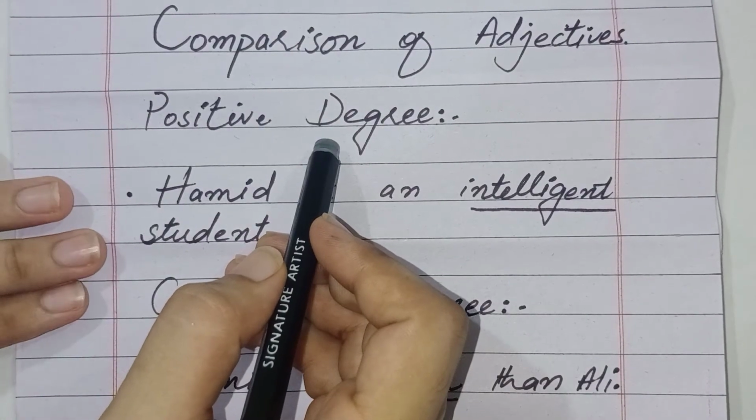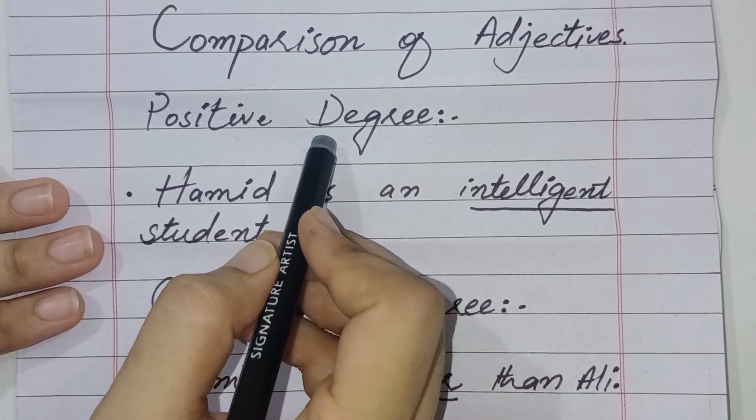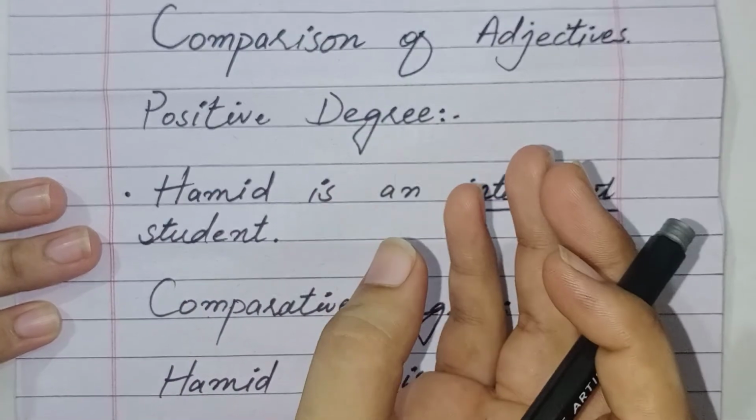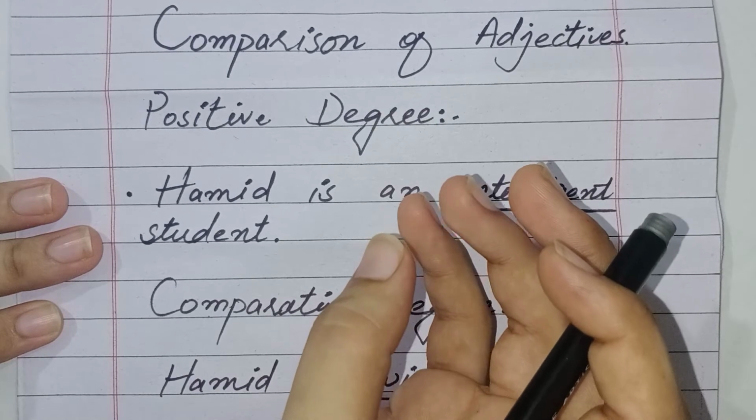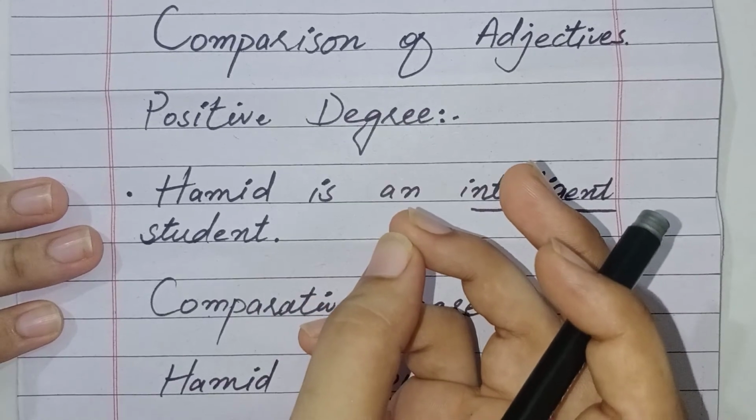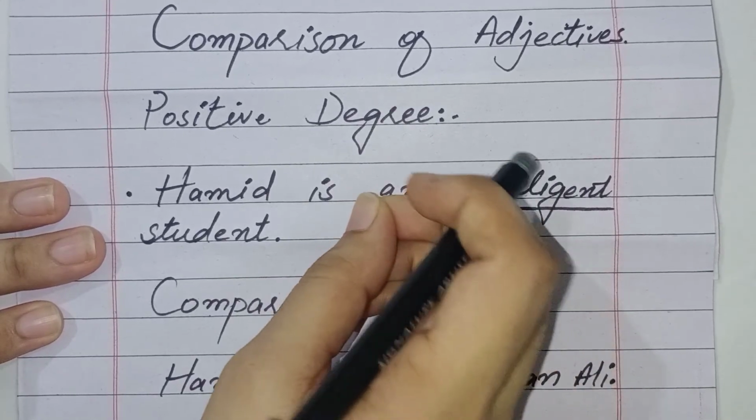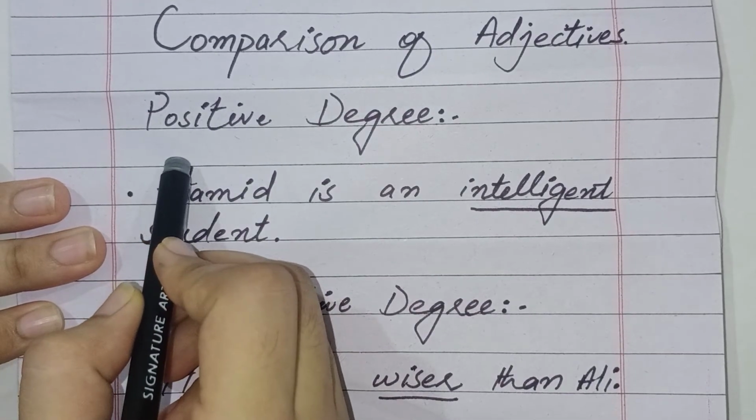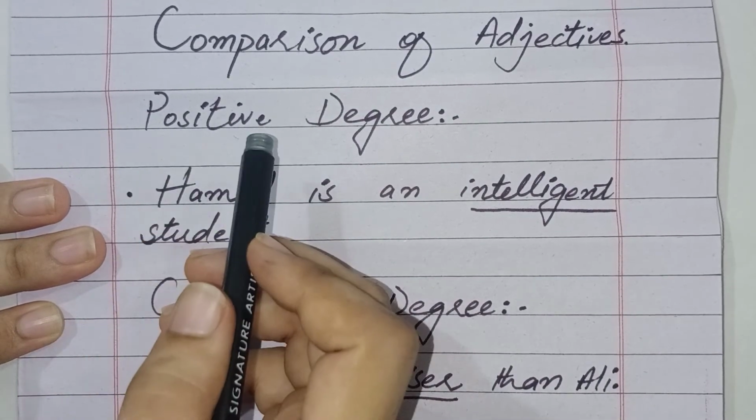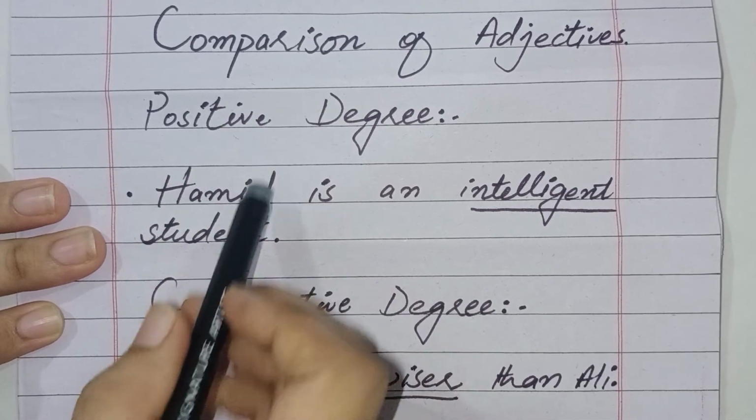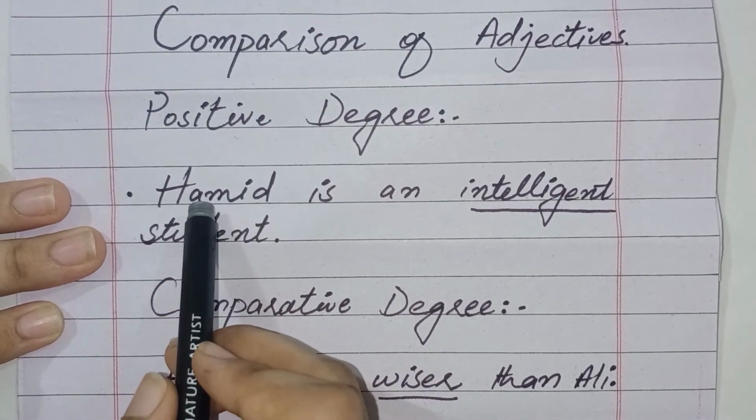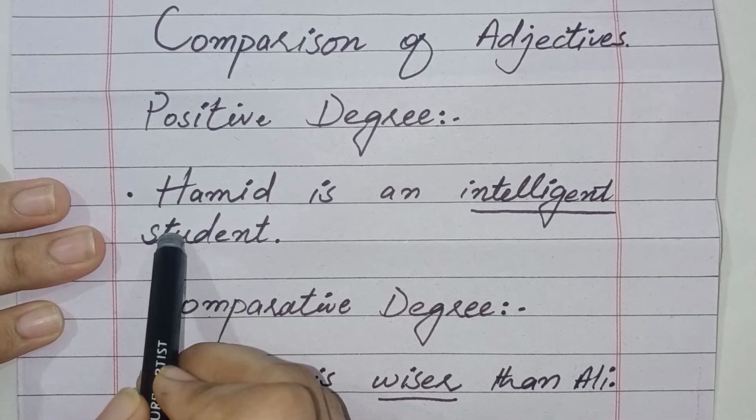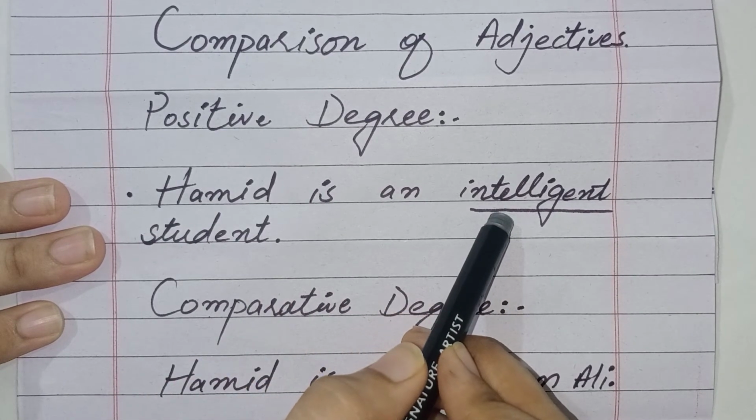Now students, we will discuss the comparison of adjectives. The degrees of comparison are 3 in number. The first is positive degree, second is comparative degree, and the third one is superlative degree. So first of all, we will discuss positive degree. Students, positive degree simply shows the quality of a person or thing. Here I have written one example: Hamid is an intelligent student. In this sentence, the word intelligent is positive degree.